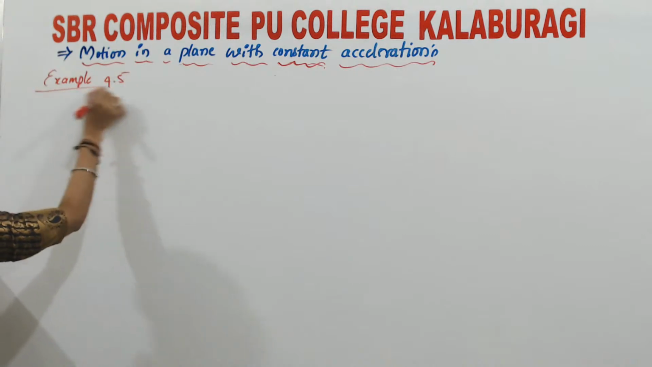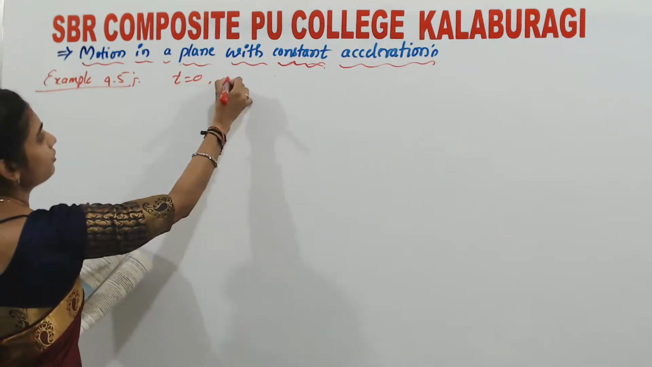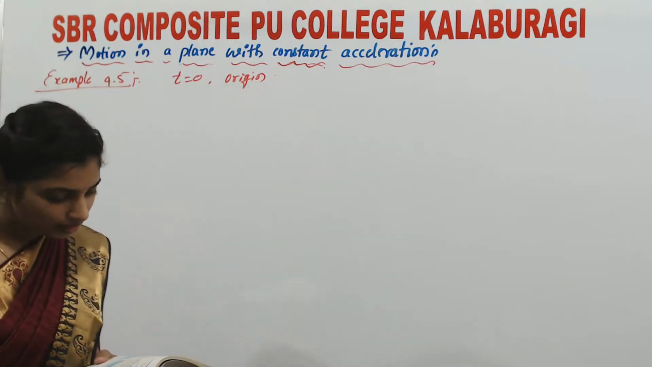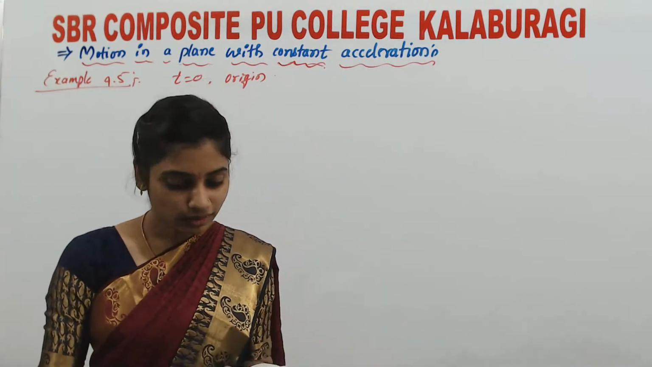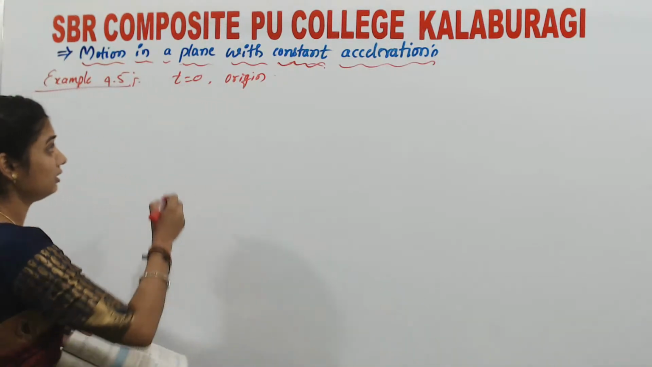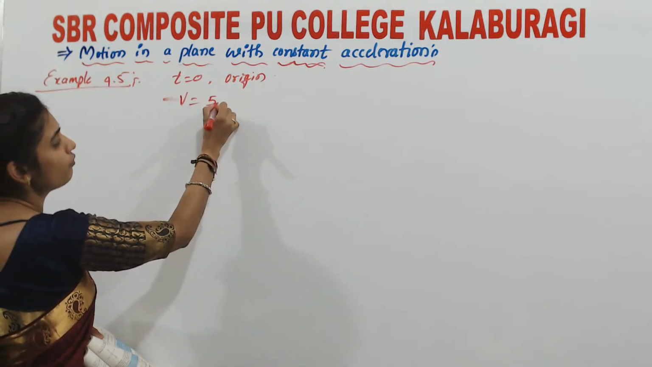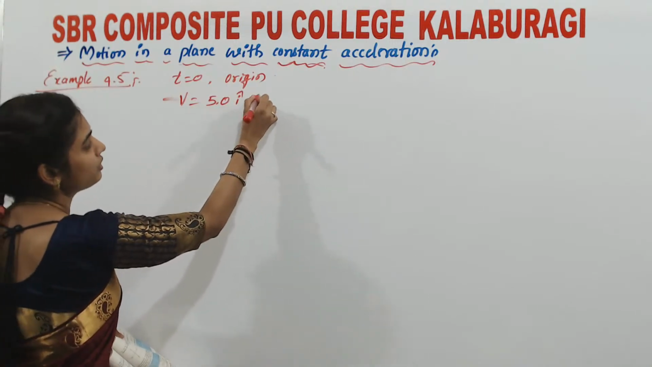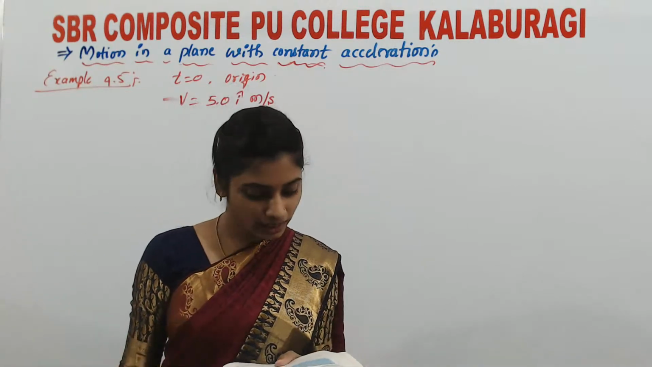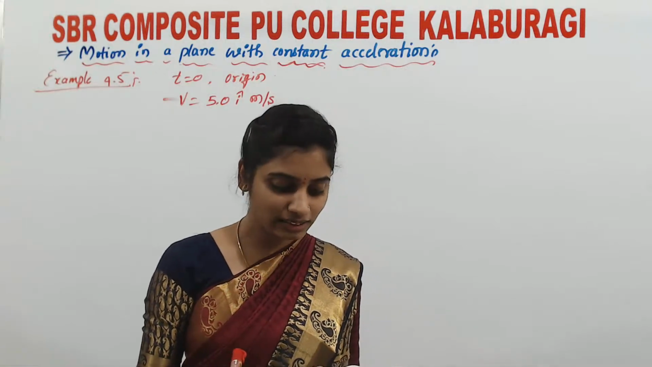Example 4.5. At t = 0, the particle starts its motion from the origin. The velocity is given as 5.0 i cap meter per second. So the velocity is v = 5.0 i cap meter per second. Next, it moves in the xy plane under the action of a force which produces a constant acceleration of